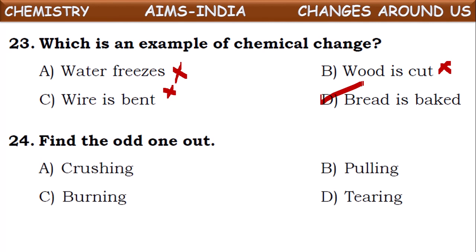Next, find the odd one out from the given. Crushing, pulling, burning and tearing. Out of these all, if you observe, crushing, pulling, tearing are just physical changes. In those changes, there will be no change in chemical composition of the substance. But if you see burning, when a substance is burned, it produces carbon dioxide and water vapor, and ash will remain. From that, the original substance taken cannot be obtained. So, this is only different from the remaining three. It is chemical change, remaining three are physical changes.